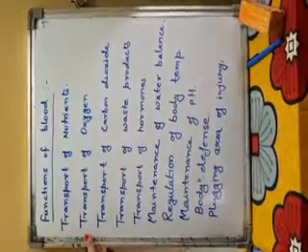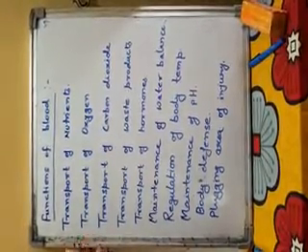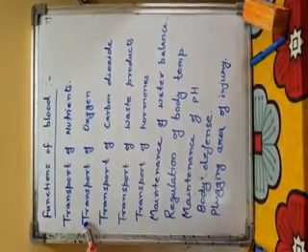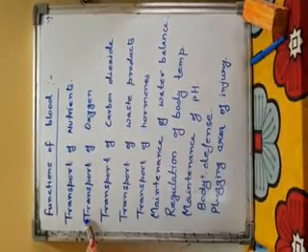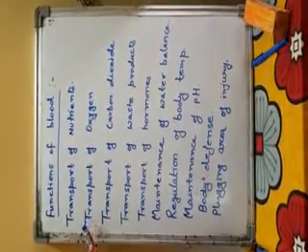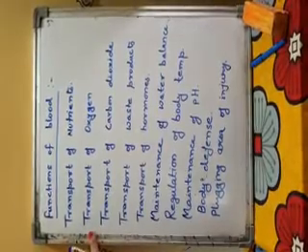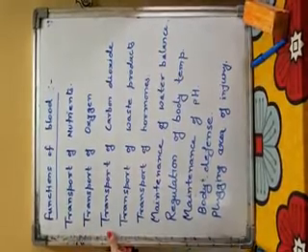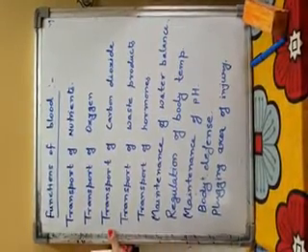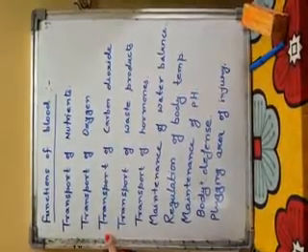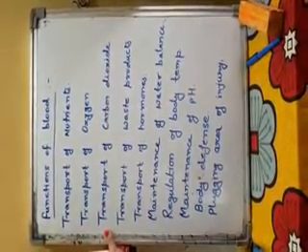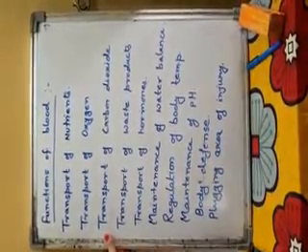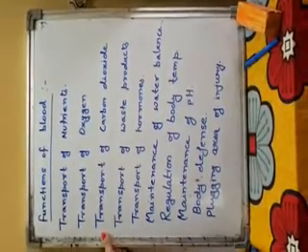The second function is transport of oxygen. Blood transports oxygen from respiratory surface to the tissues for utilization in respiration. It is performed with the help of hemoglobin present in RBC. Third function of blood is transport of carbon dioxide. Carbon dioxide, which is formed during respiration, is taken by blood to respiratory surface for elimination so that it can be breathed out from the body.